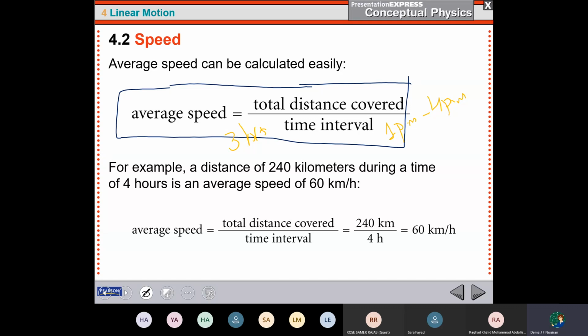That's how can I find the time interval by subtracting the time when I started from the time that I reached my destination, like 4 minus 1 is 3. So the time is 3 hours. This is how can I know the time. And the distance also by measuring. As an example, I know that from my home to the market it is 50 kilometer. Or by using the map.